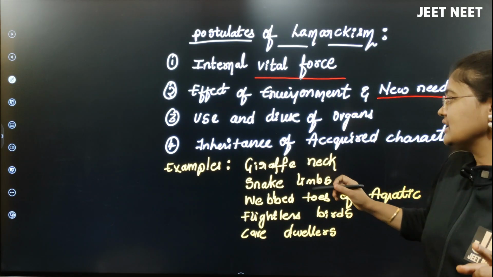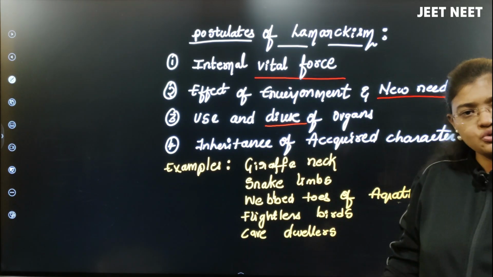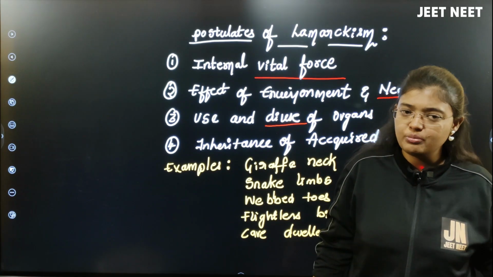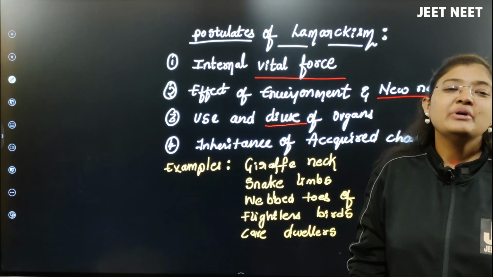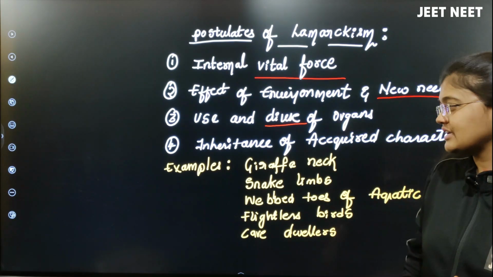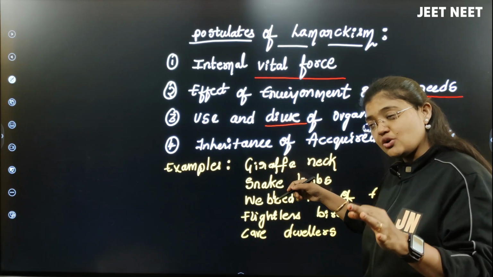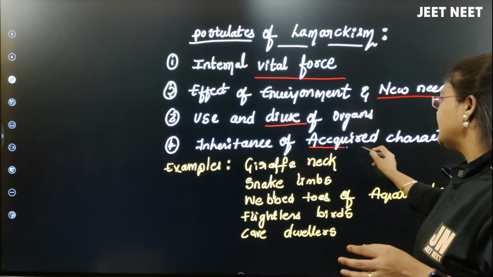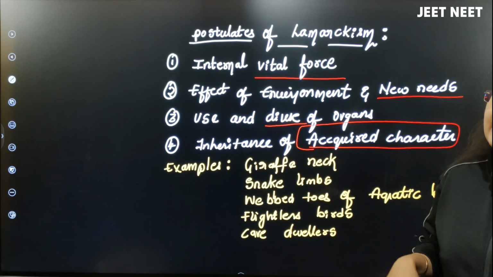If any organ is disused, it is not used more. I'll tell you examples also. If it is not used more, that organ will slowly get deleted or eliminated from that organism, we can say. Fourth one, the acquired character which is there in that organism will get inherited.